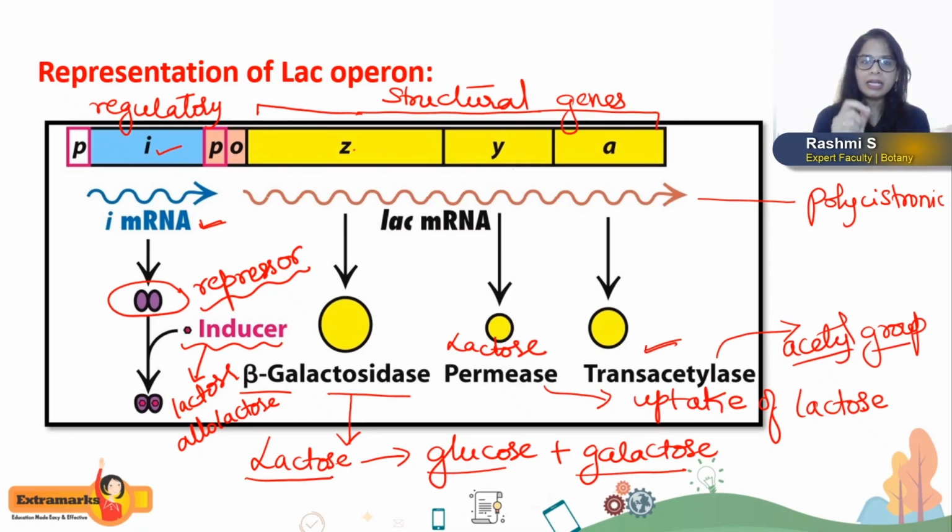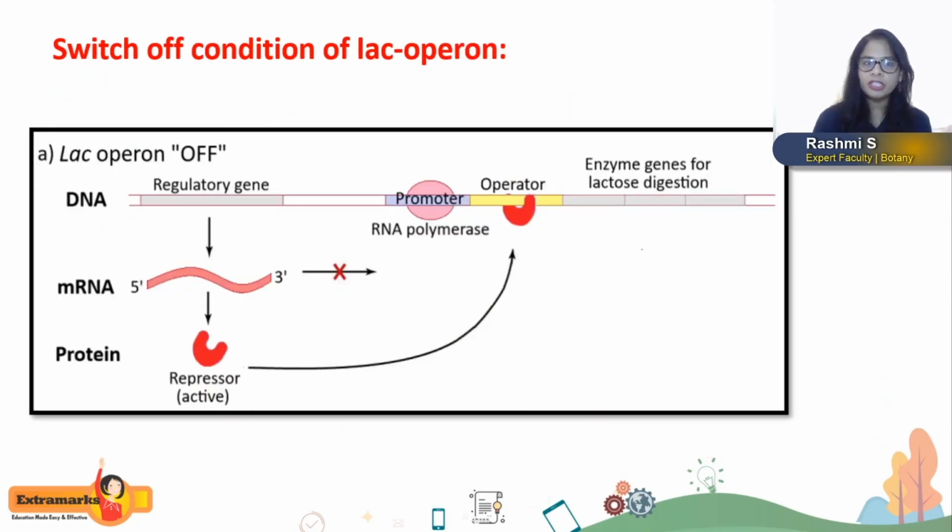So this is the schematic representation of the lac operon. Now moving on further, I'm going to explain the switch off and switch on of the lac operon, that means when the genes of the lac operon are expressed and when they are shut down.